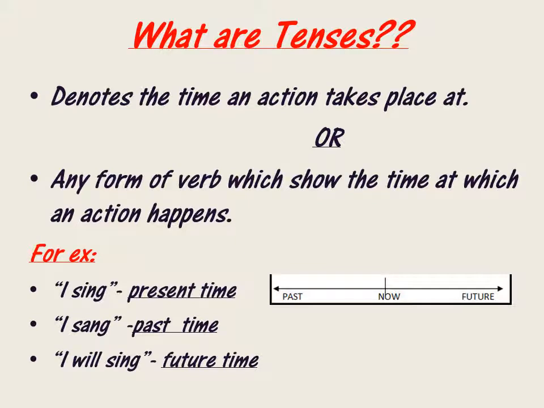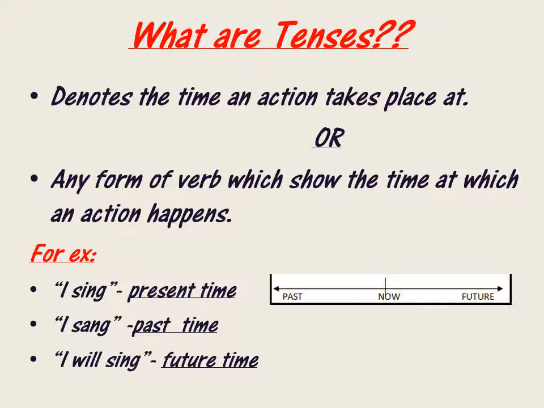So what are tenses? We all must have learned about tense or have heard about tense a lot of times, but still we do get confused about this concept. Today, I would like to explain it to you in the simplest possible form that I could, and let's see if this could help you. So, what are tenses? Tenses are something that denote the time of an action at which a particular thing takes place.